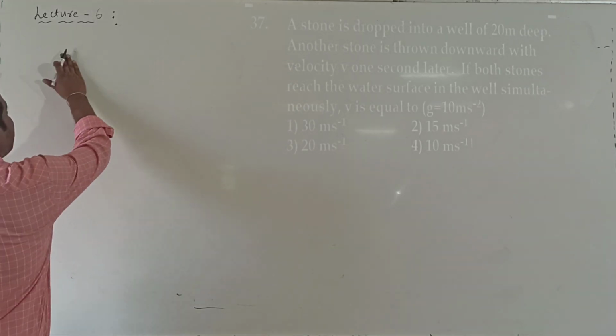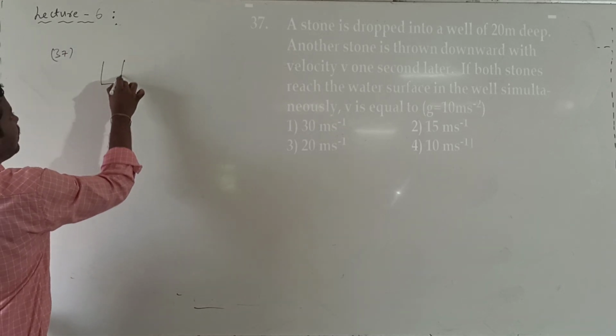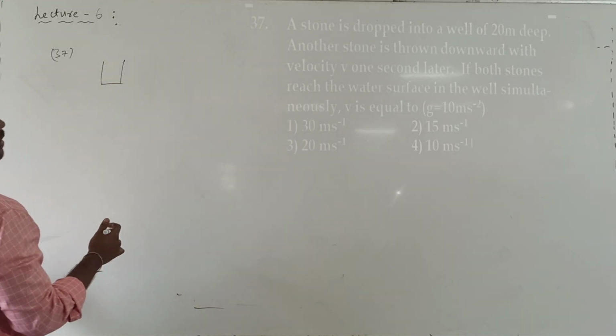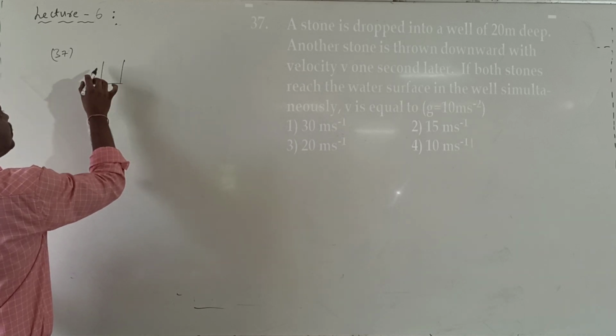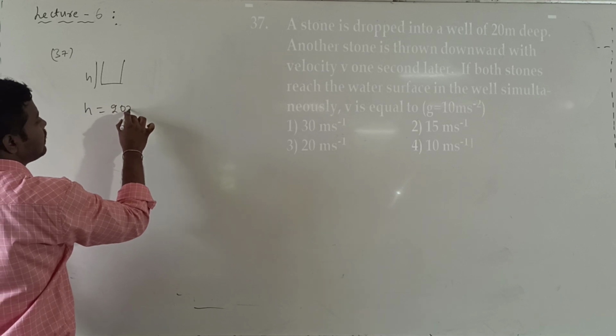They are telling that into the well they are dropping two stones. So one well is there. Into the well they are dropping one or two stones. So what is the drop into the well? So the depth of this well is given, let me call it h. h is equal to 20 meters.